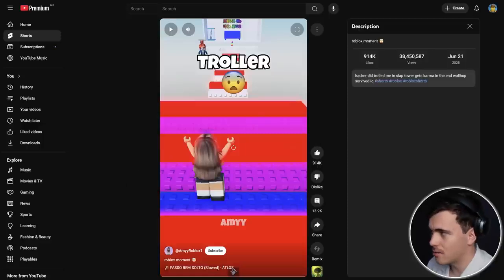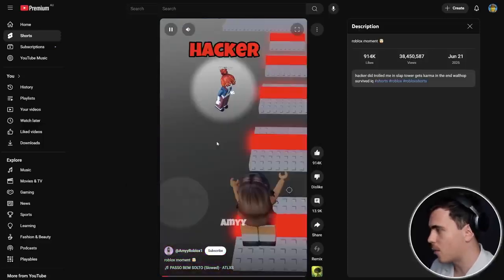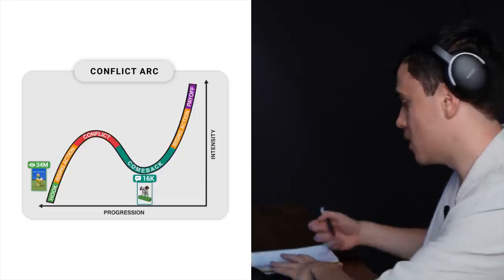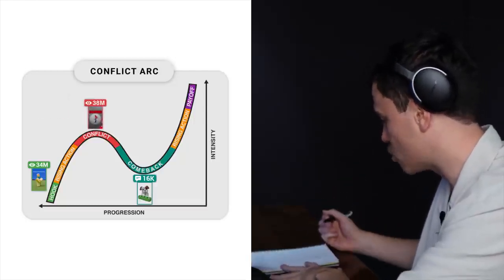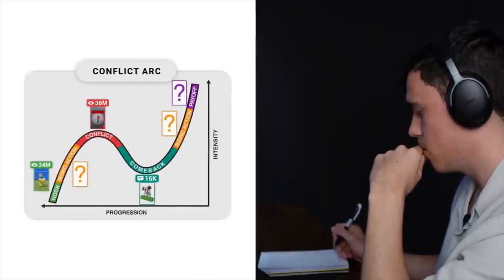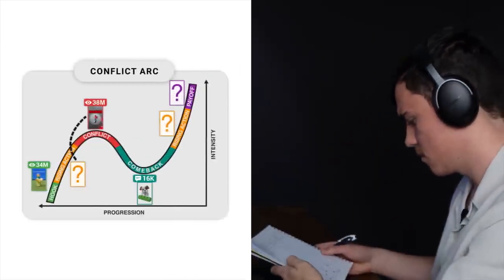Their entire channel is based around this concept of hackers or admins abusing their power in the game, which is obviously resonating very well with our target audience. So what I think we can do is integrate this proven hacker idea into perhaps the conflict of our short. Now, at this point, the overall story flow was still missing a few key components. I was struggling to integrate any idea into the rising action before having some type of hacker conflict.